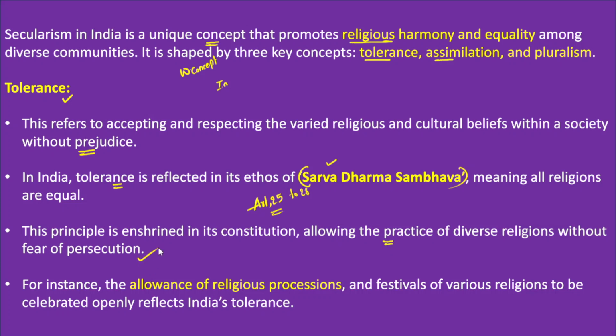We can mention the example that in different streets of the country, religious processions of different deities take place regularly. The festivals and religious processions openly reflect the acceptance and respect of each other's cultural beliefs, and that is the best example of tolerance being followed by the people.